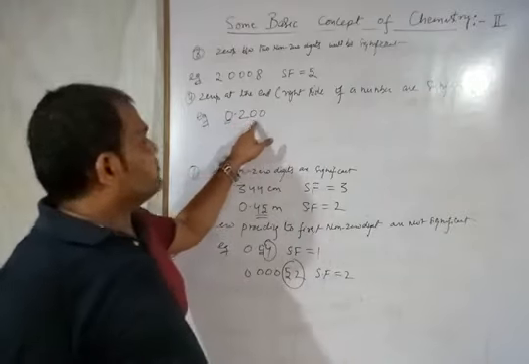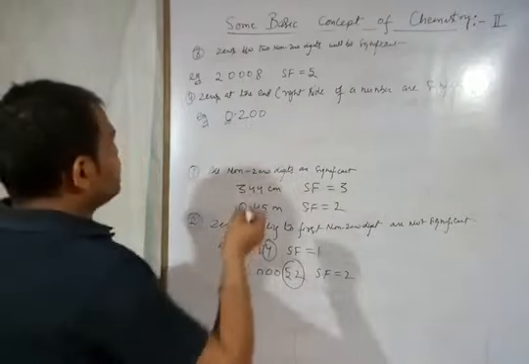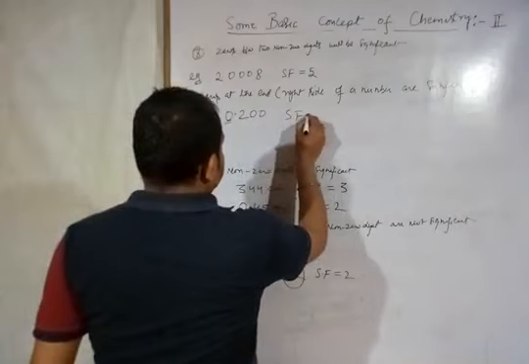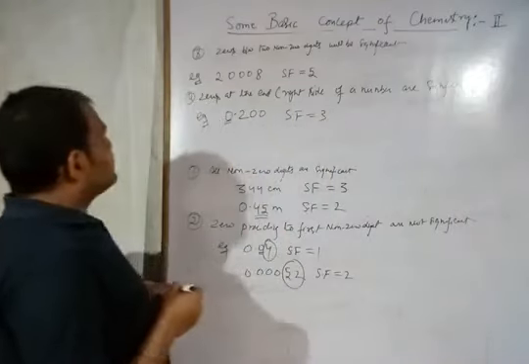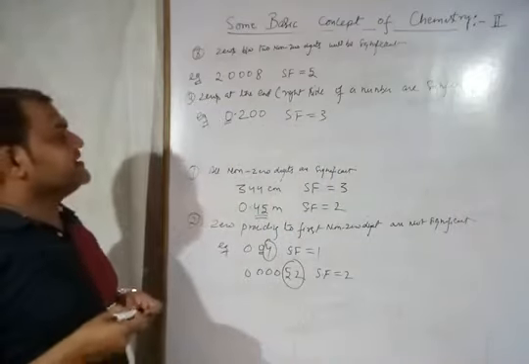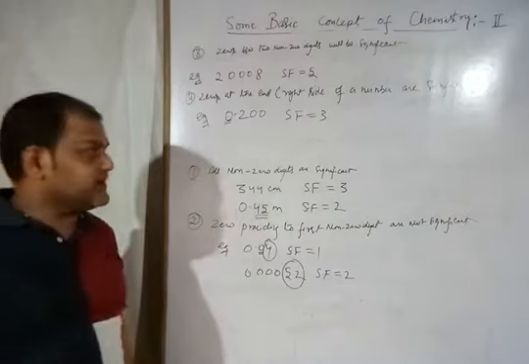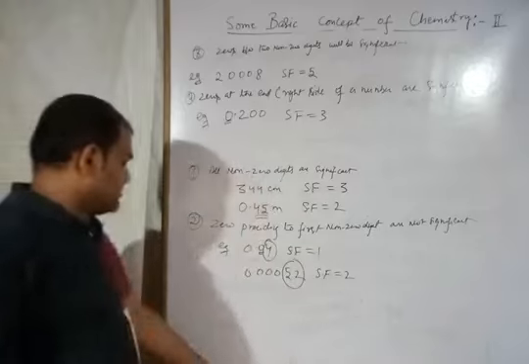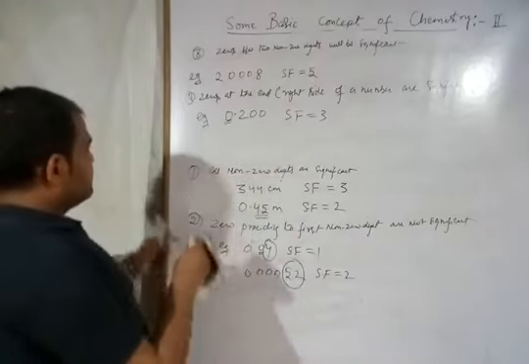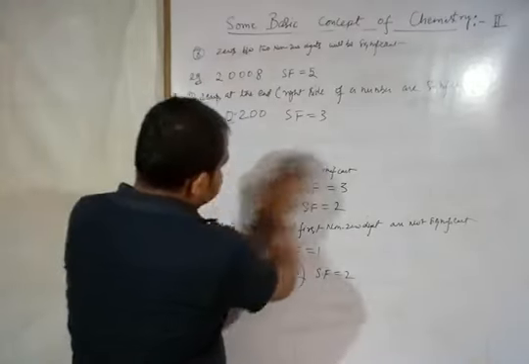That means 1, 2, 3. SF will be 3. Alright, so this is the rule number 4. Zeros at the end, or right side of the number, are significant after decimal. Now after rule number 4, you have to know one important thing.